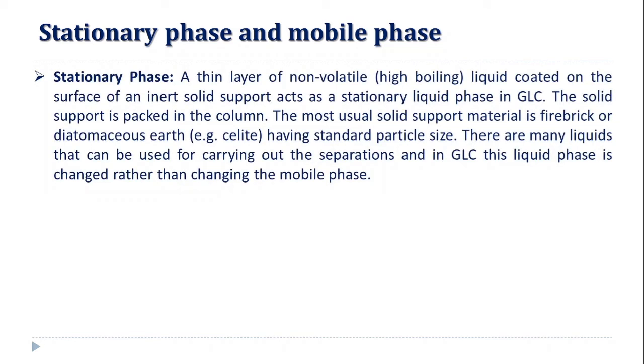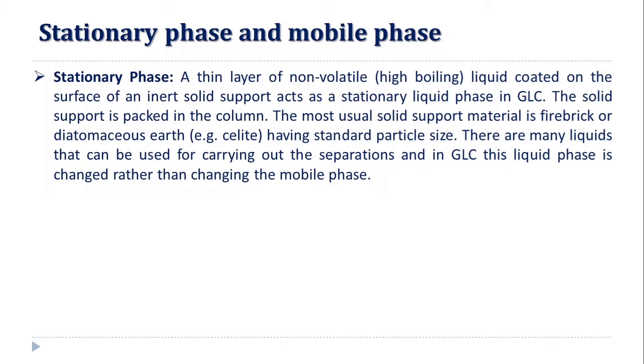Now we will see what are the stationary phases and what are the mobile phases that can be used in gas chromatography. First we will see the stationary phase. A thin layer of non-volatile, that is high boiling point, liquid coated on the surface of an inert solid support acts as the stationary phase in GLC. So in GLC, the non-volatile liquid acts as the stationary phase, which is coated on the surface of an inert solid support. That solid support should be inert.